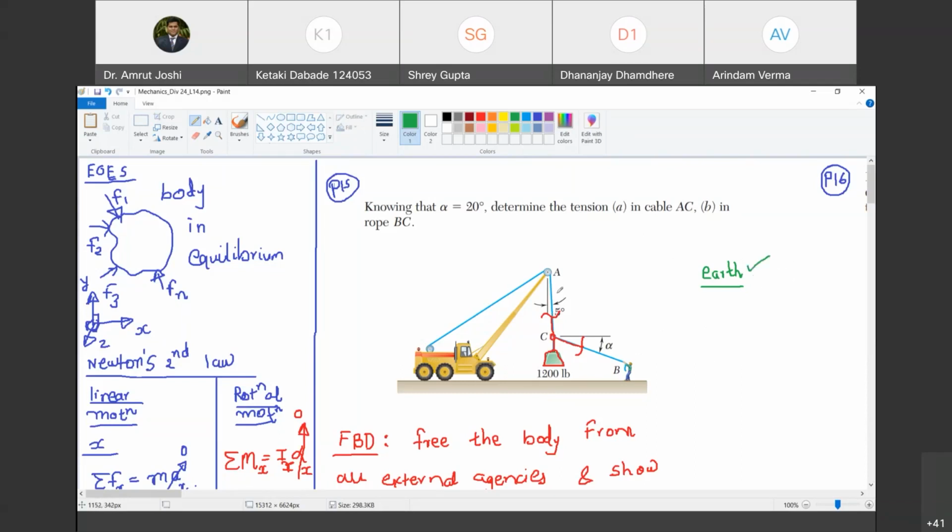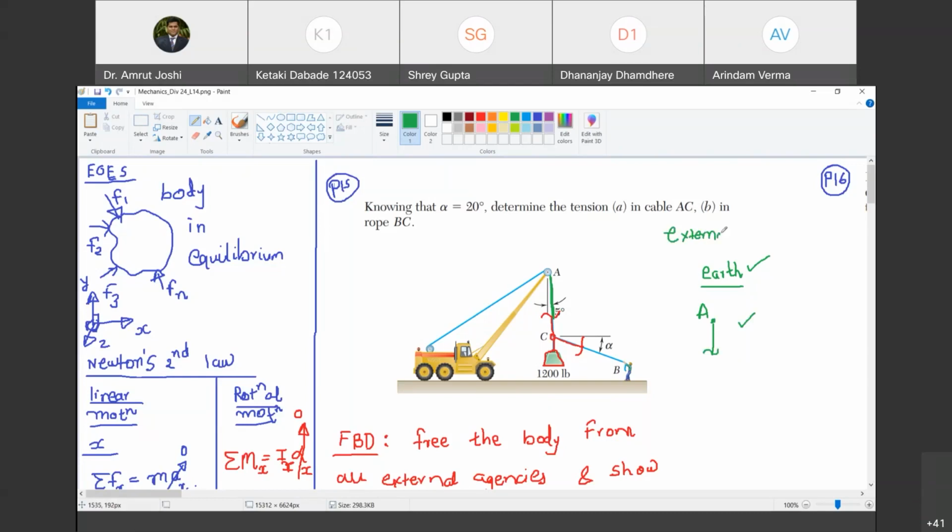Then this remaining portion of the string AC, which I have marked here in green color, is it external to the body? Yes, because I am now considering only the portion marked in red color as a body. So, this is point A, and to this cut, this portion is external. Are you with me? Yes, sir.